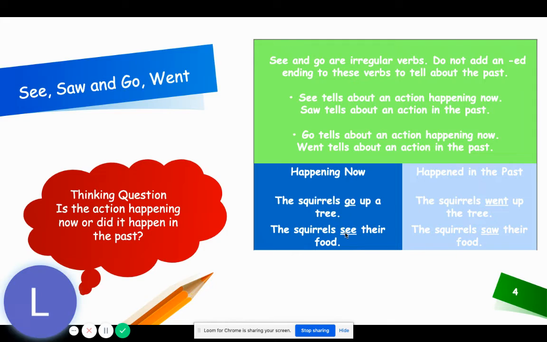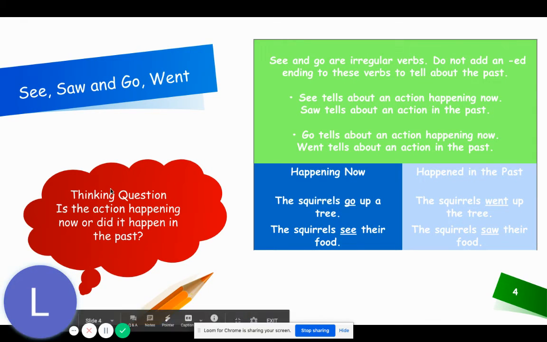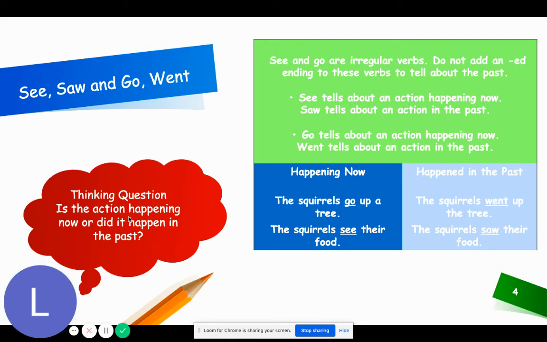The squirrels see their food. See is an irregular verb. If you want to write it using the past tense of see, you will have to write, the squirrels saw their food. See, saw. Remember our thinking question. Is the action happening now, or did it happen in the past?